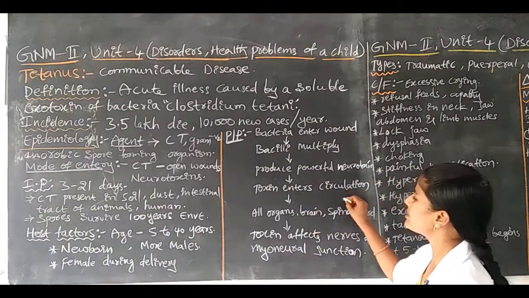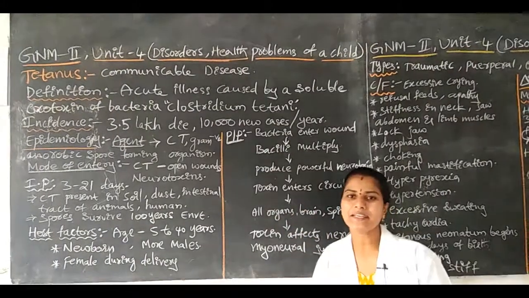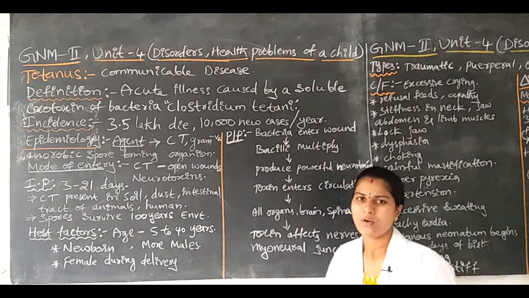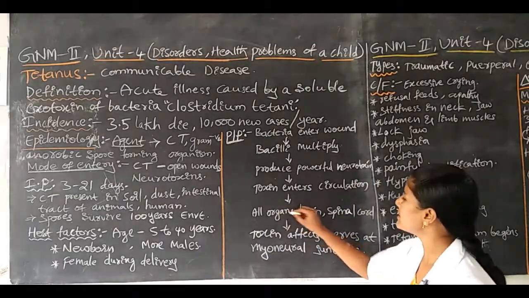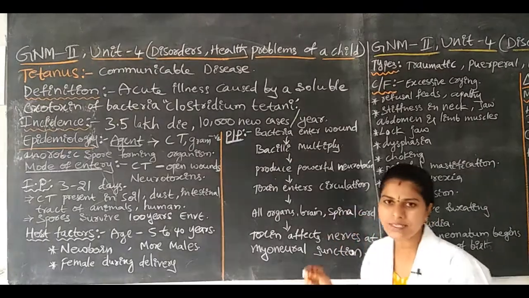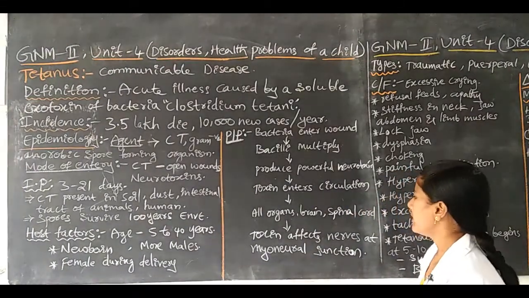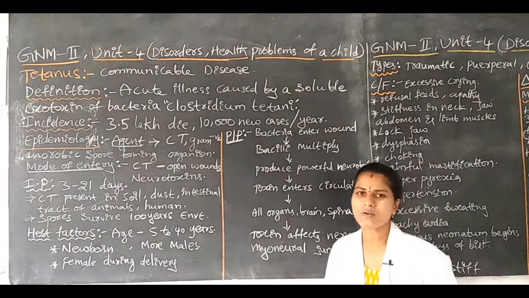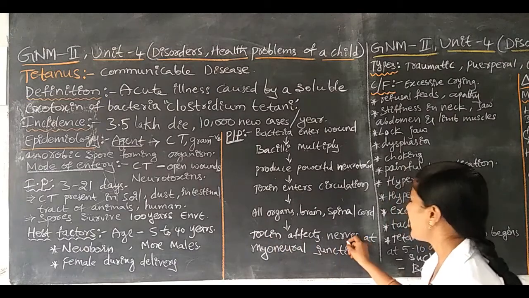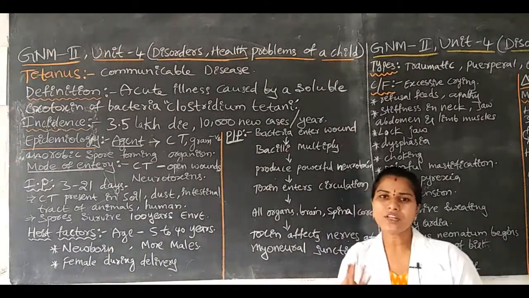Here, what happens? All organs are affected, because the blood reaches all organs of the body. The organs, including the brain and spinal cord, are affected by the toxins of Clostridium tetani. After that, the toxins mainly affect the nerves. The nerves are present all over the body.